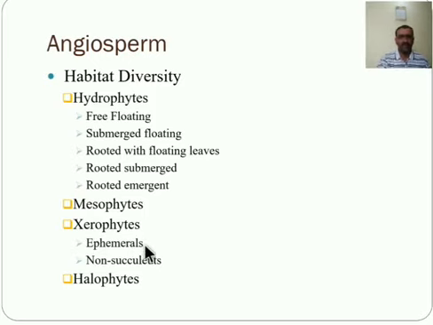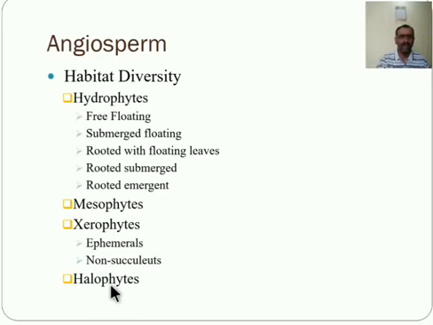Second one is non-succulent. These plants are drought resistant and hence may be referred to as true xerophytic plants. Nerium, acacia, different species of acacia, casuarina. These are examples of non-succulent xerophytic plants.